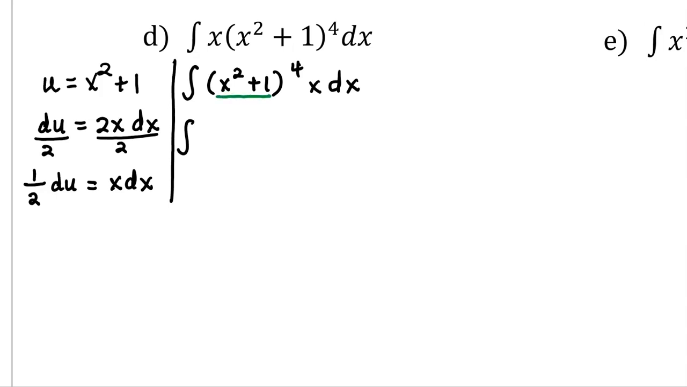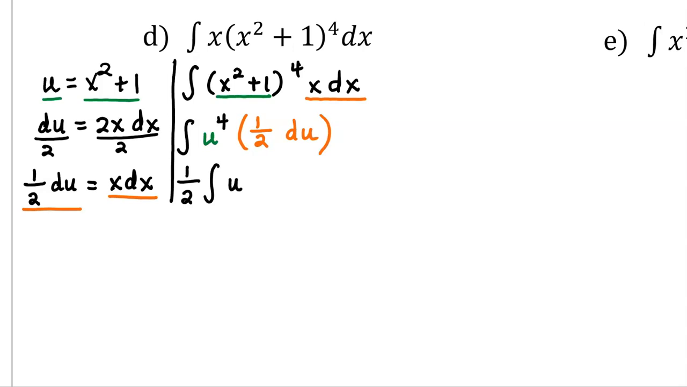I'm going to replace this x squared plus 1 with u. So I now have u to the fourth. And then for the x dx, we're going to replace that with a 1/2 du. Now the 1/2 is a constant, and we learned earlier that we can pull constants out in front of the integral and simply be left with this u to the fourth du.